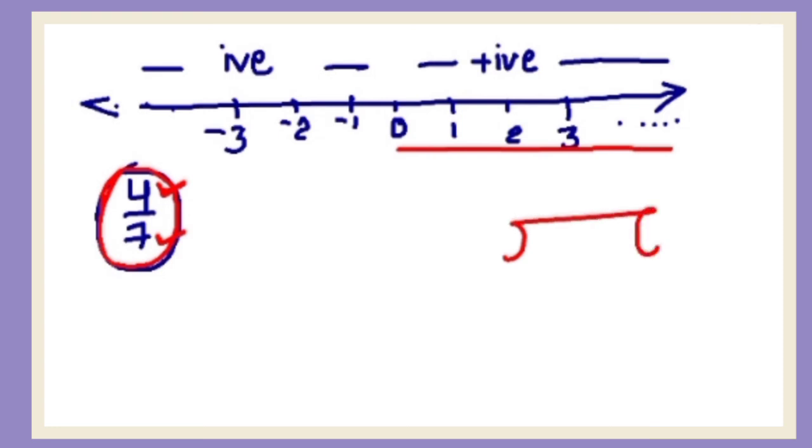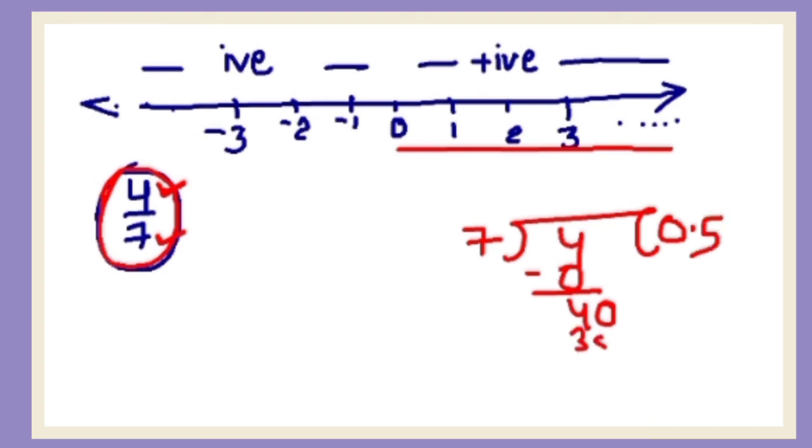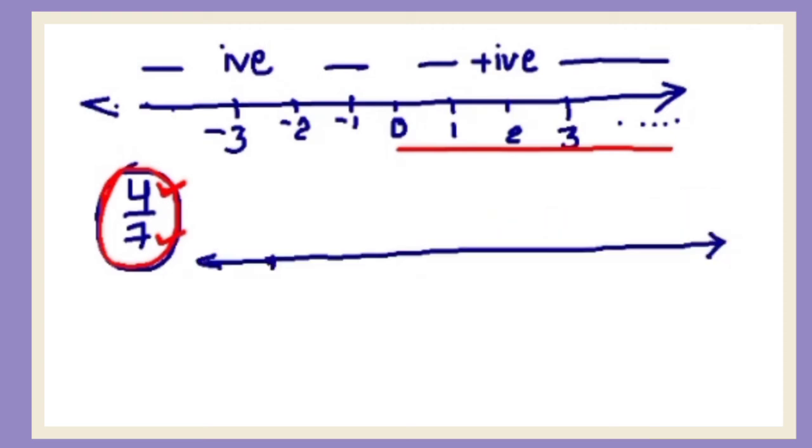Why? Because when the numerator is smaller than the denominator, we divide by the denominator, right? It will come 7 zeros are 0. Decimal. 7 fives are 35. Right? Near about this is coming 0.5. So this will occur between 0 and 1. This is the number line, and this 4/7 will lie between 0 and 1.